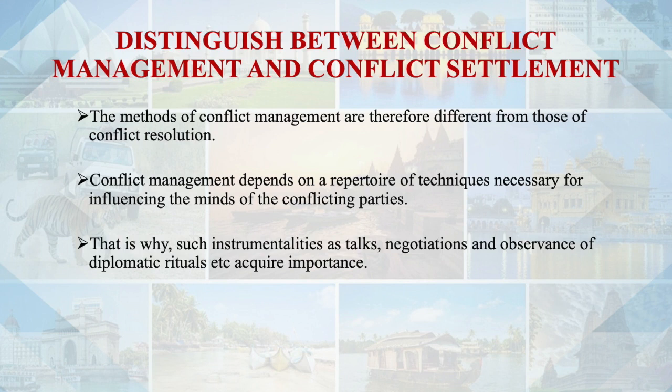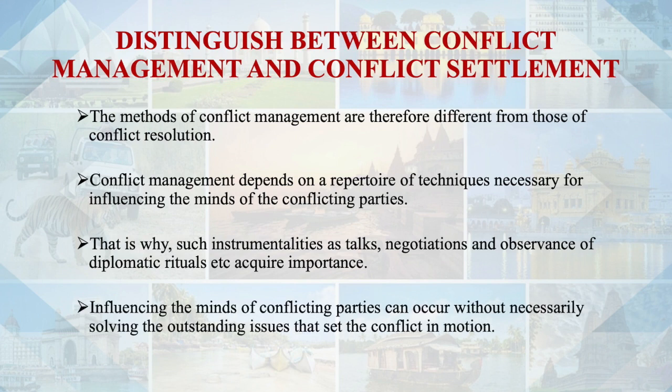That is why instruments like talks, negotiations, and observance of diplomatic rituals have larger implications in conflict management. Influencing the minds of conflicting parties can also occur without necessarily solving the outstanding issues that set the conflict in motion. One can influence the minds of the conflicting parties, but it does not necessarily prove that all the outstanding issues involved in the conflict are resolved.